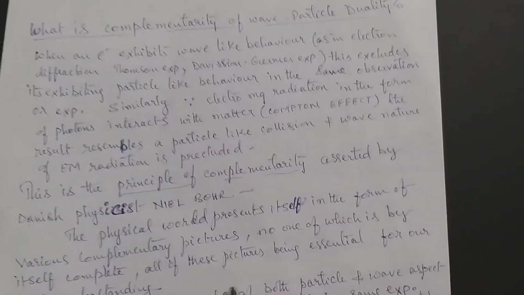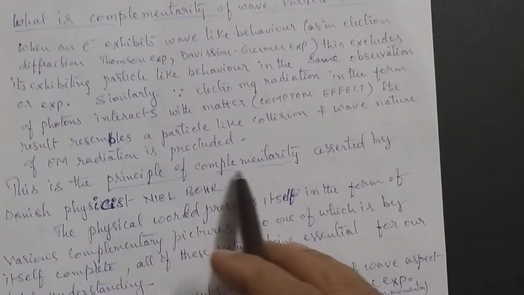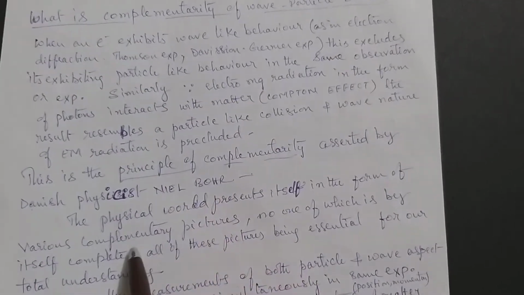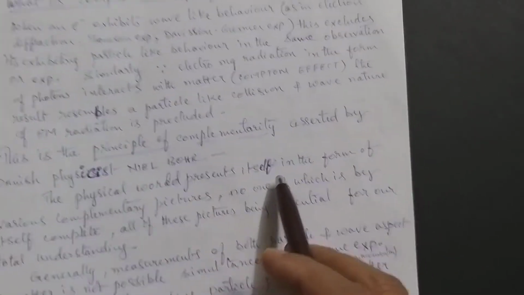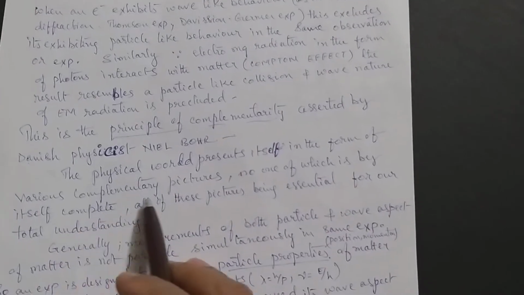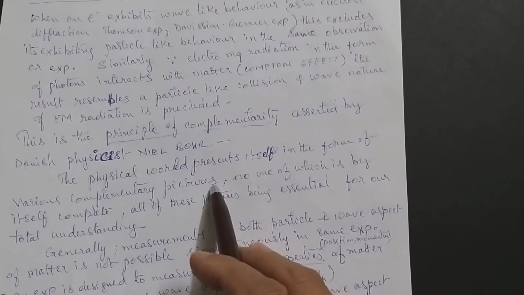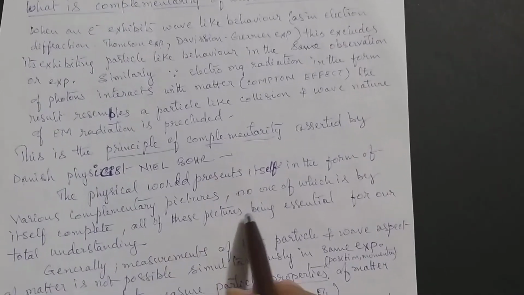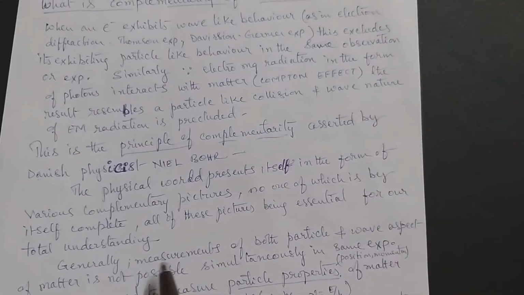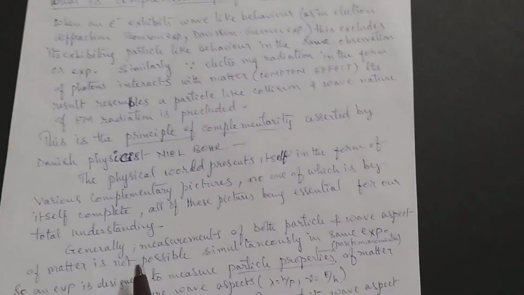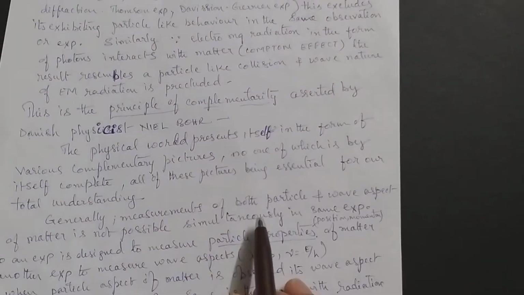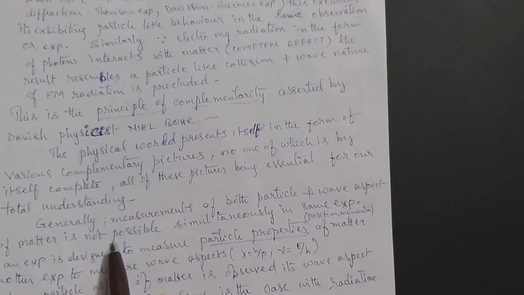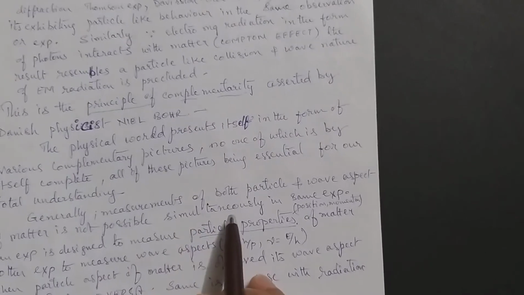So this principle of complementarity, after the Danish scientist Niels Bohr, says the physical world presents itself in the form of various complementary pictures, no one of which is by itself complete, all of these pictures being essentially needed for our understanding. Generally, the experiments in which particle and wave aspects of matter are observed are not possible simultaneously.